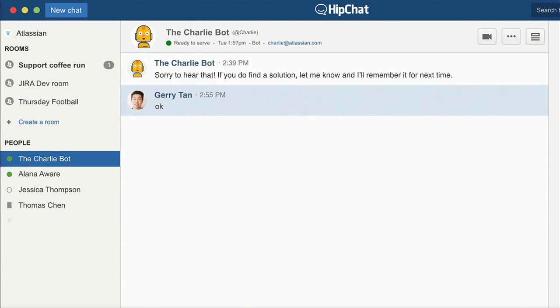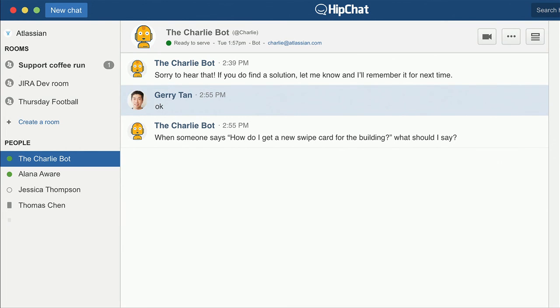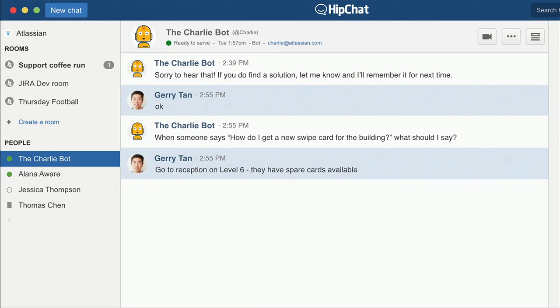"Okay. So when someone says, how do I get a new swipe card for the building, what should I say?" "Go to reception on level 6. They've got spare cards available." "Got it. Thanks, Jerry." Now Charlie can remember that bit of new information for next time.